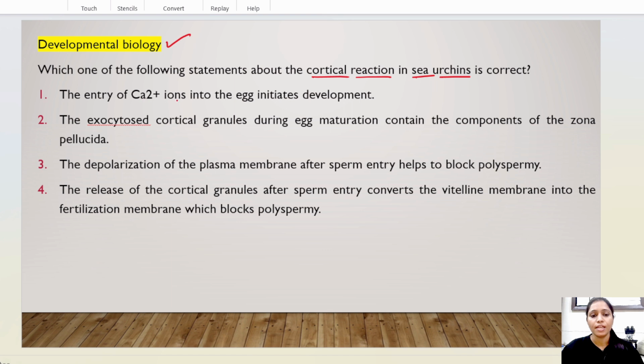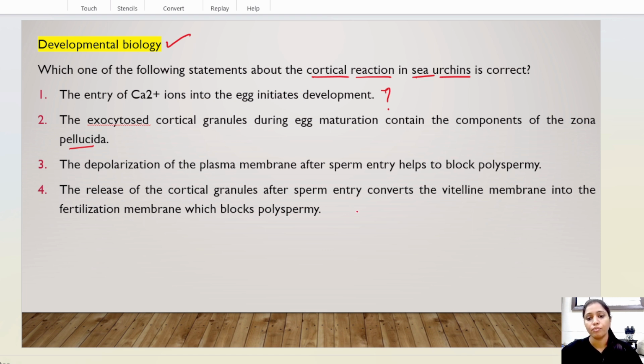Here, the entry of calcium ions into the egg initiates development. Is this correct? The exocytosed cortical granules during egg maturation contain the component of zona pellucida. Depolarization of plasma membrane after sperm entry helps to block polyspermy. The release of cortical granules after sperm entry converts the vitelline membrane into the fertilization membrane, which blocks polyspermy. So which option is correct in this question?